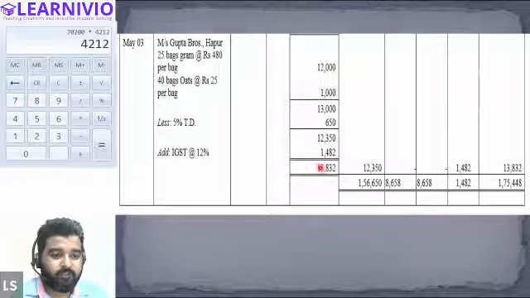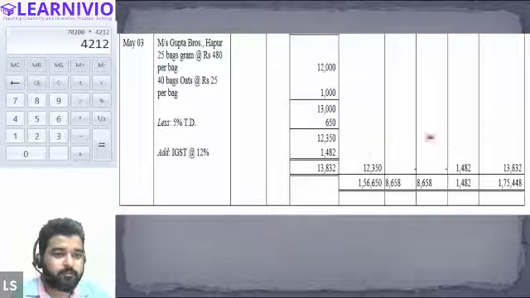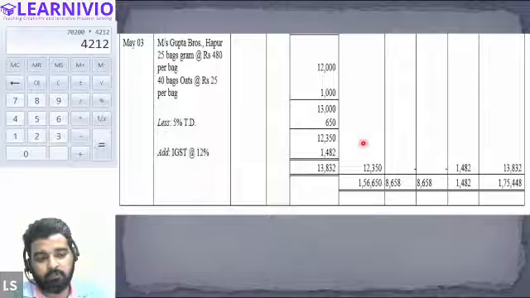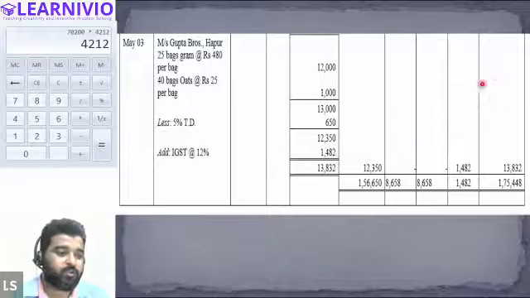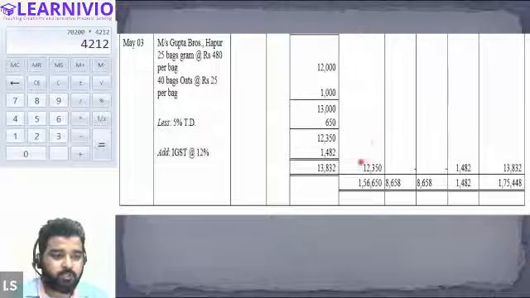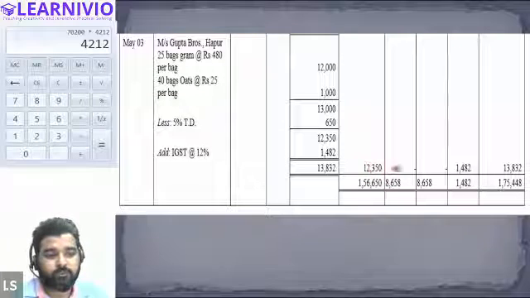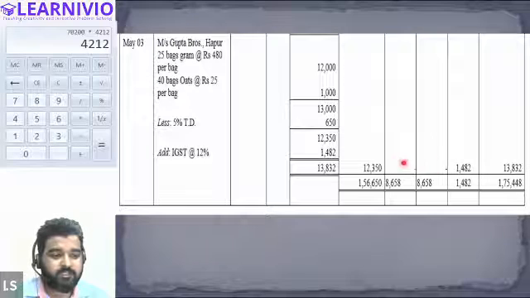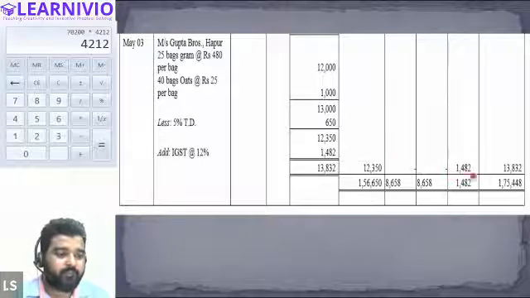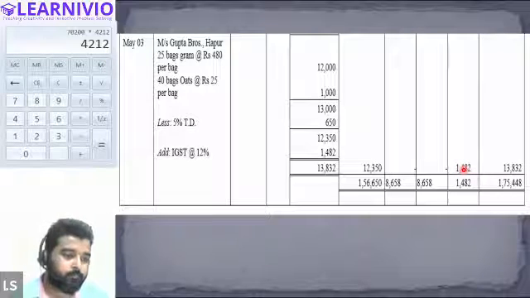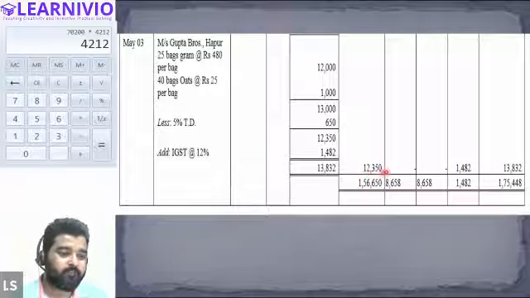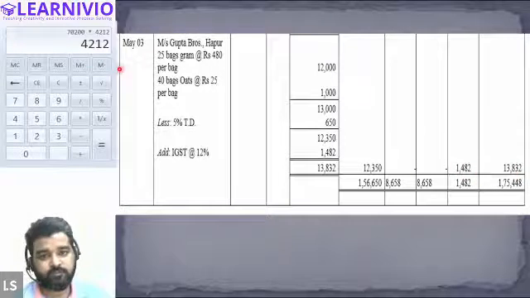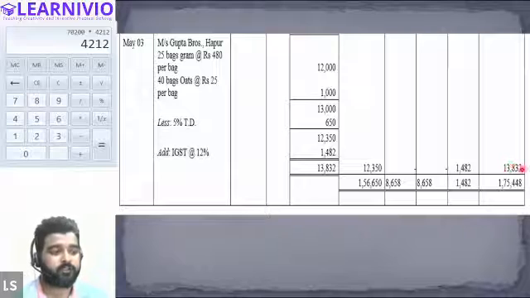Now after this, we will be making different columns for indicating the value of cost, CGST, IGST, or anything else. So we have the column for cost. This will be 12,350. This time there is no CGST, so it will be kept blank. And we have IGST as 1,482, right? So the total value will be 12,350 plus 1,482, which is 13,832. This is for May 3rd.